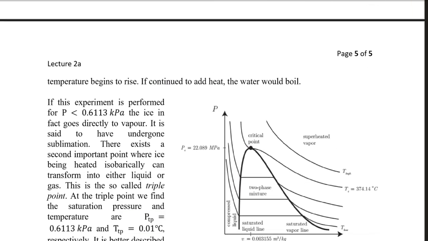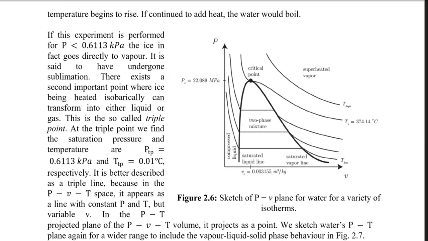Now if you draw the same thing on a PV diagram, keeping the temperature constant and changing the pressure, the graph would be something like this. Let me elaborate a little differently.